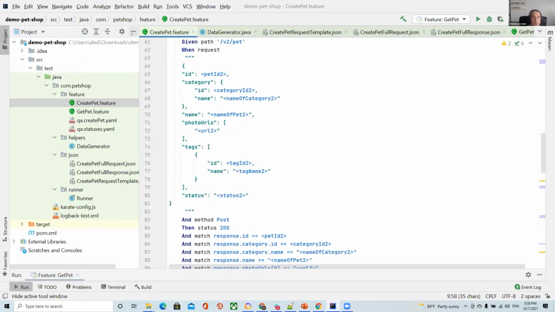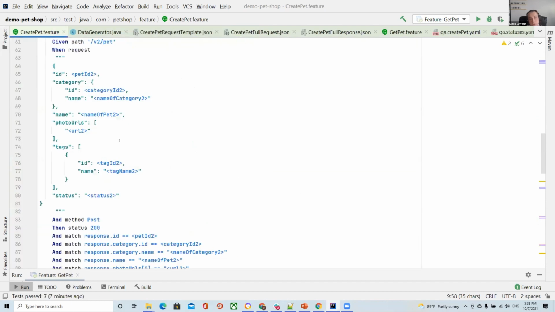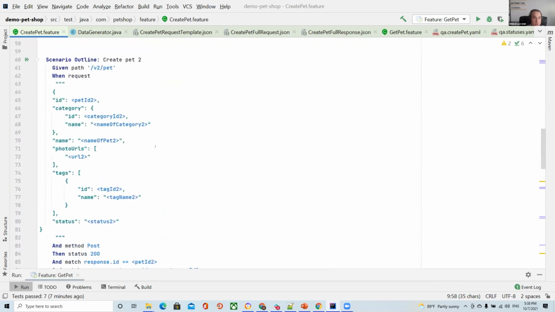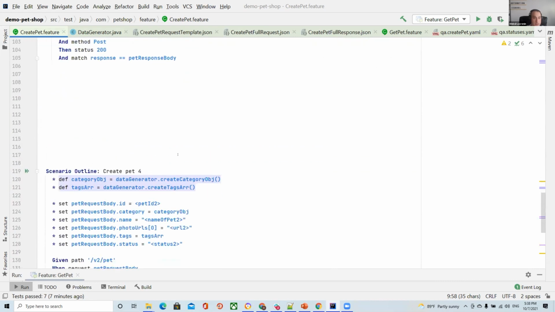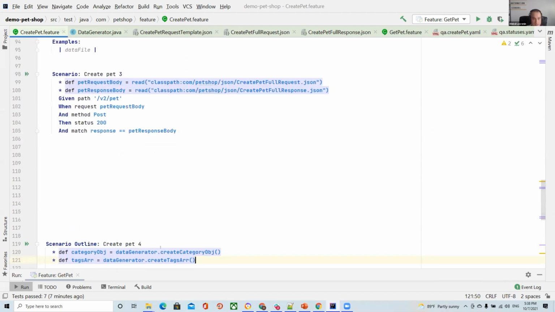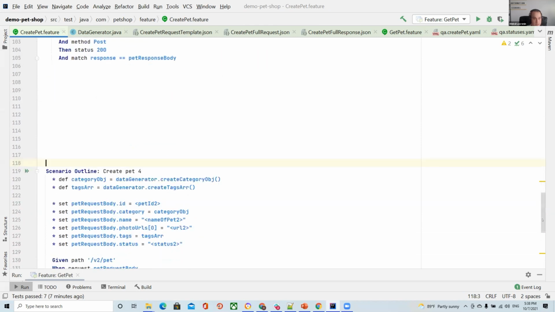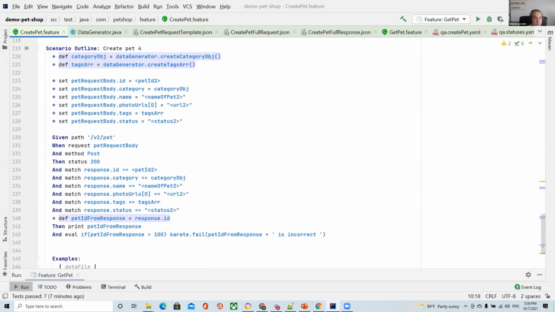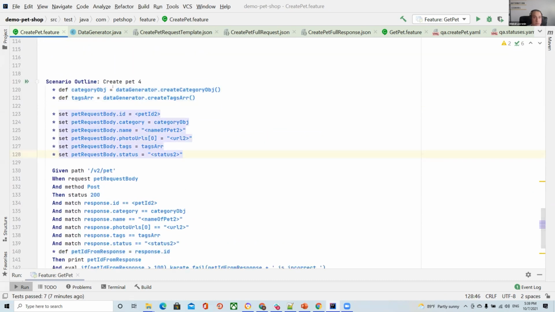And how can I let Karate know that I need to use this object from this class? In this case, I have this function, Java type, and after that I specify the path to this class and put it in a variable. When I put it in a variable, I can use it in my test case.